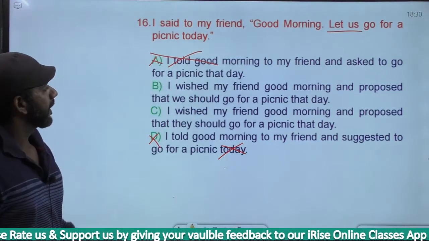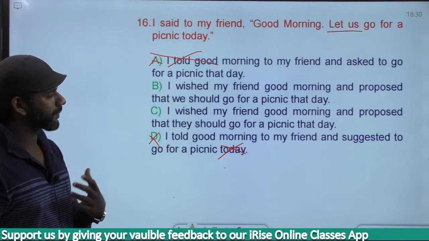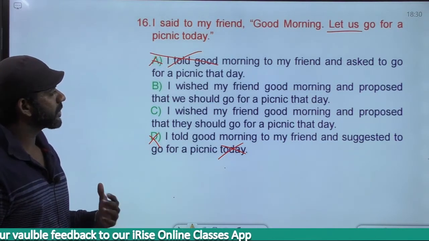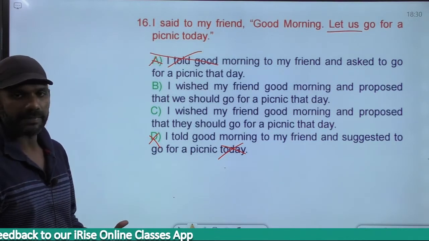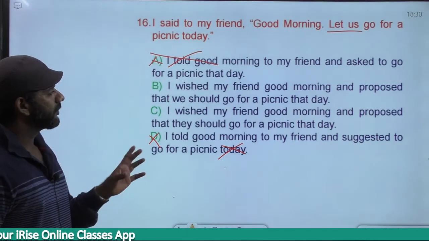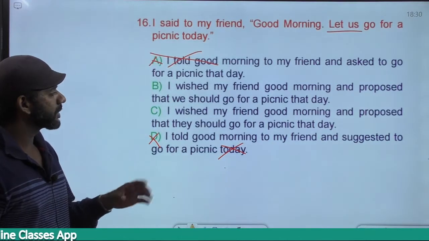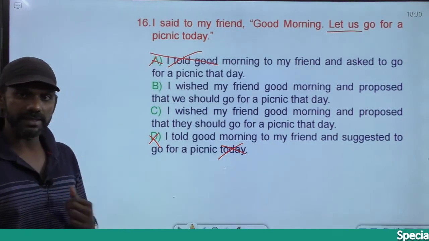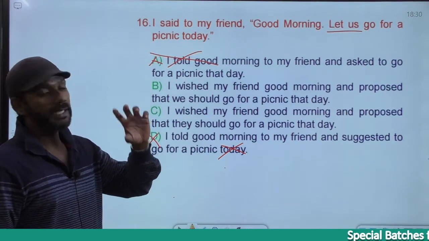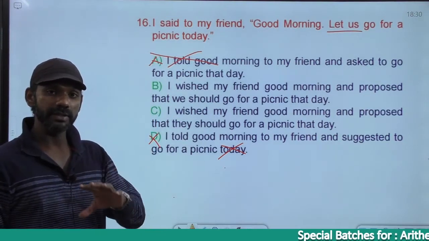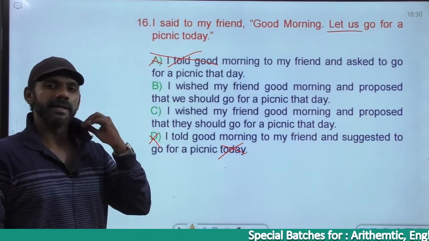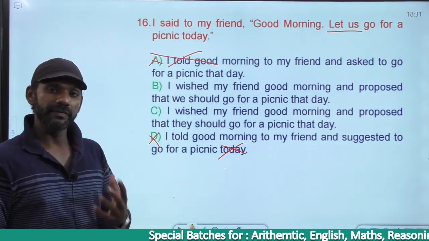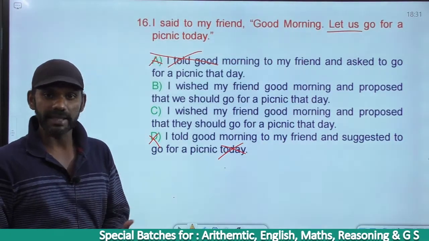Come to B. I wished my friend good morning and proposed that we should go for a picnic that day. Come to option C. I wished my friend good morning and proposed that they should go for a picnic that day. Proposed, suggested mean the same. Now here, I told you when to use we, when to use they in the case of a suggestion. If I am included in that, I should use we. If I am not included, I should use they.